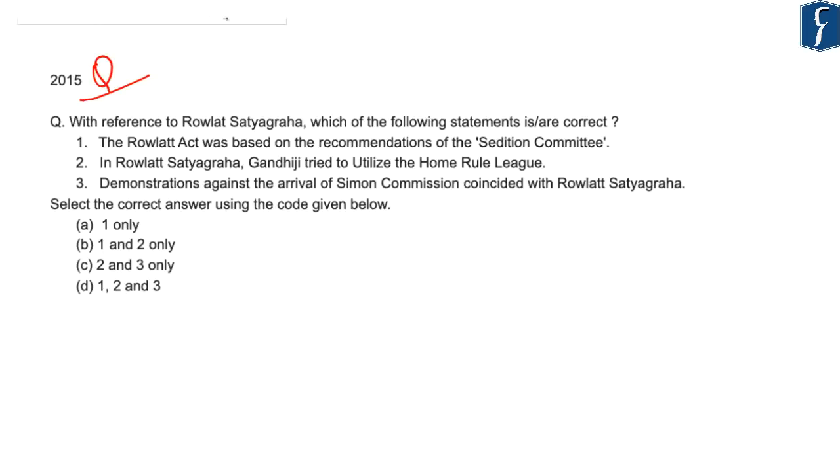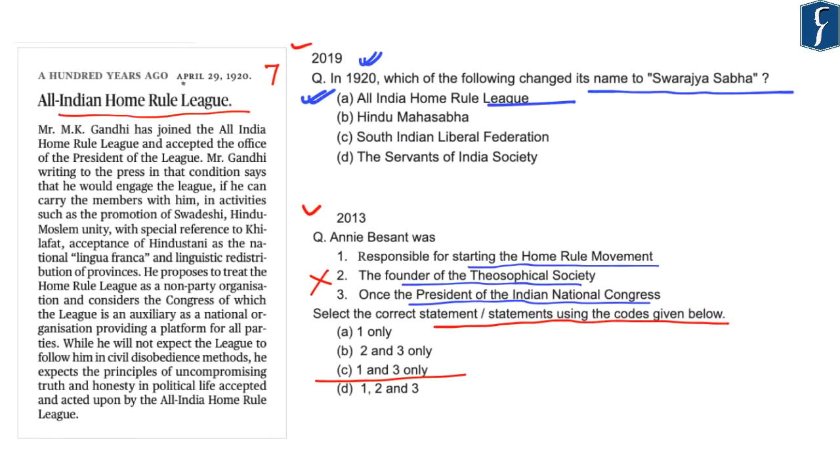Further, another question was asked in the year 2015. The question was with respect to Rowlatt Satyagraha: which of the following statements are correct? Options are, first, the Rowlatt Act was based on recommendations of the Sedition Committee. Yes, this is correct. Second, in the Rowlatt Satyagraha, Gandhiji tried to utilize the Home Rule League. Yes, this statement is also correct. Now before moving forward, let's come to this particular news which has appeared on page number 7.